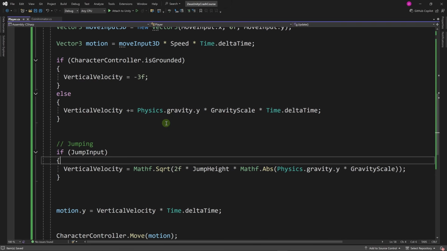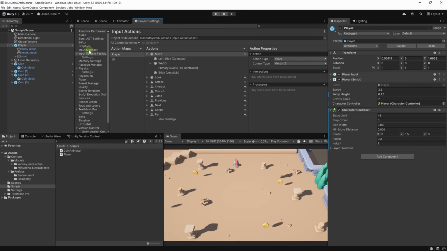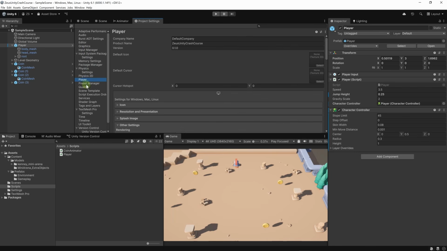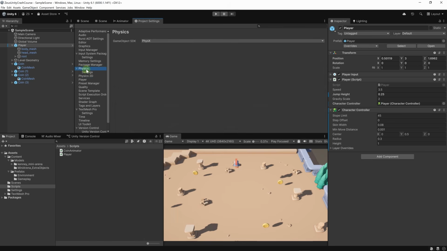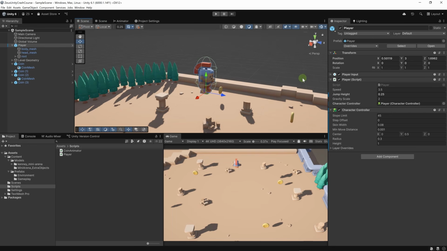the ground more snappy. If you want, you can go to the project settings and modify the gravity on the whole project, but this is usually a very drastic solution. Let's keep the gravity as it is. This is gravity on Earth. For other objects that may be subject to gravity, it's completely fine, but on our player, we want something more snappy. That's why we add this gravity scale.